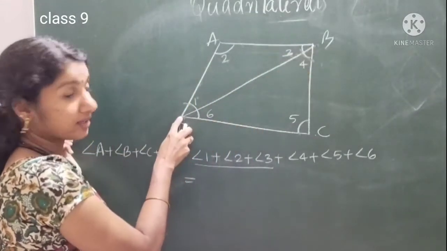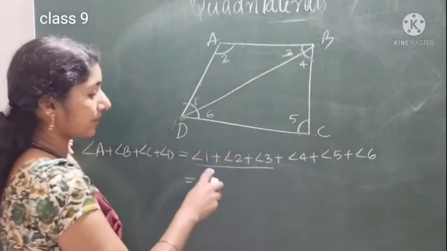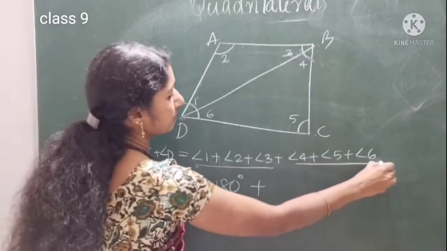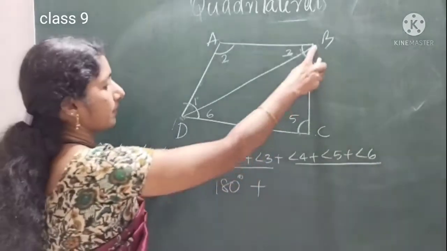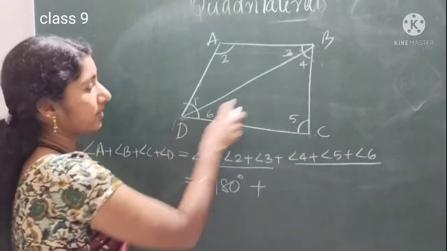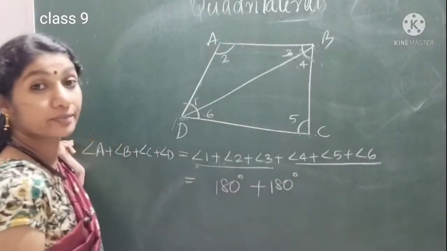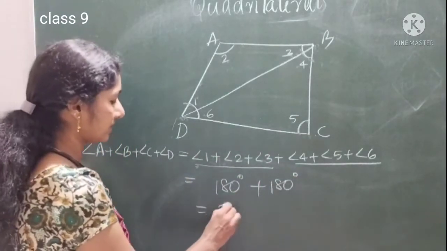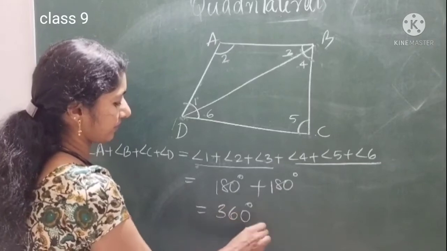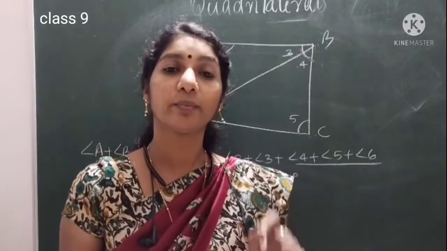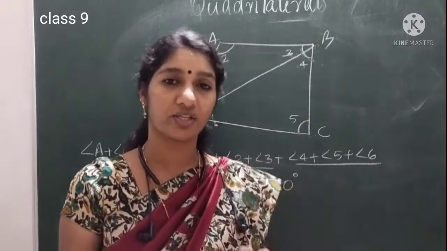ABD is a triangle. You know, in a triangle, the sum of 3 angles is 180 degrees. Plus, what is 4 plus 5 plus 6? BCD is another triangle. 4 plus 5 plus 6, we are getting 180 degrees, the angle sum property of a triangle. So it is equal to 360 degrees. So what we learned: in a quadrilateral, the sum of the 4 angles is 360 degrees.